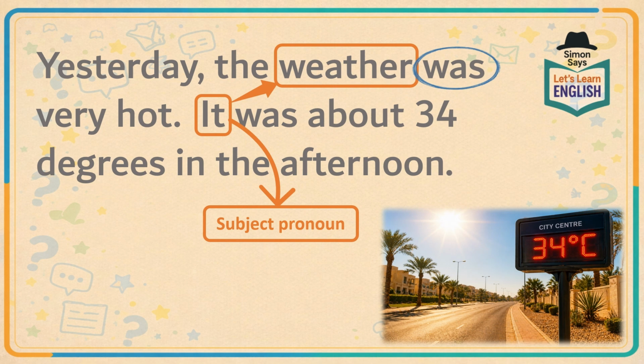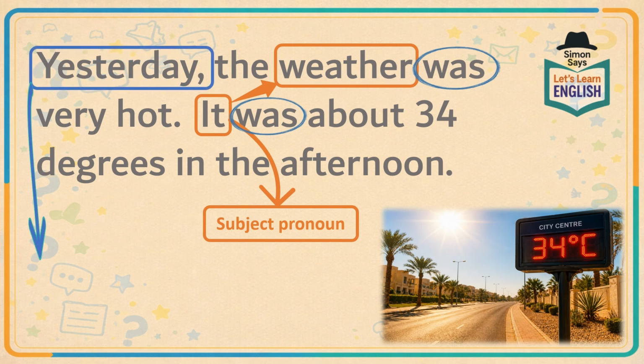Yesterday, the weather was very hot. It was about 34 degrees in the afternoon. But why have we used the verb was and not is? Now that's because we're talking about something to do with yesterday. And yesterday is in the past. So whenever we're talking about the past, we have to use was and not is.